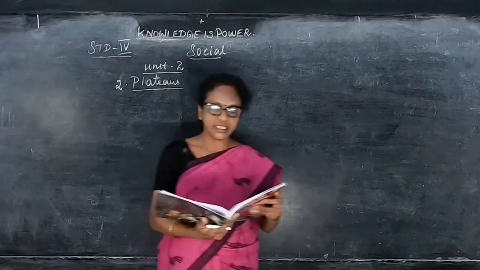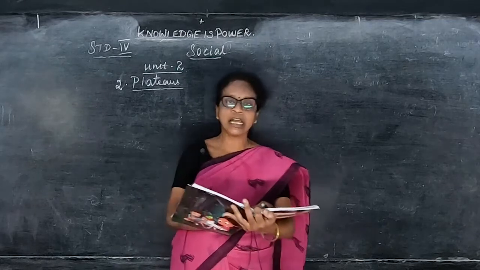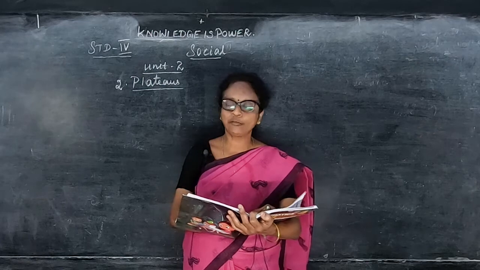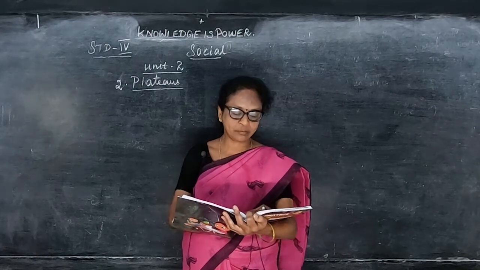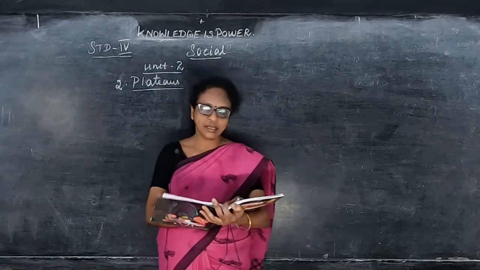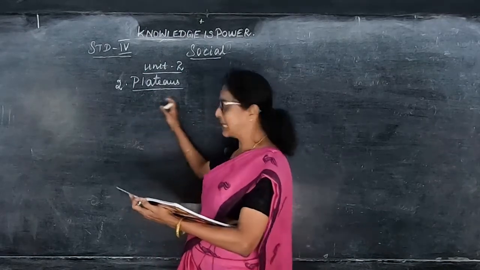Okay, children, in the last class, we have seen about the landscapes of Tamil Nadu. The landscapes are divided into 4 categories: mountains, plateaus, plains, and coast. Mountains we have seen in the last class. Now we are going to see about the plateaus.